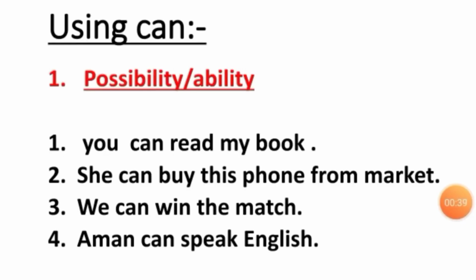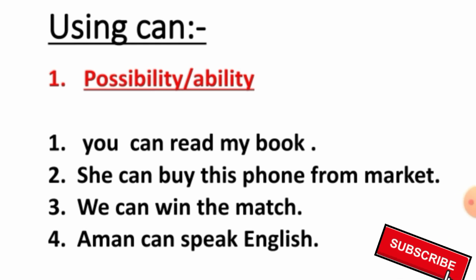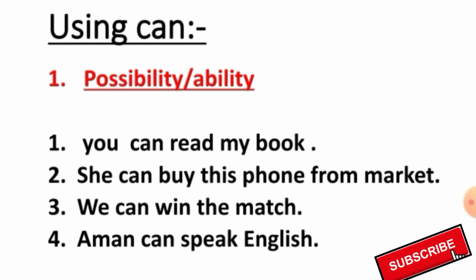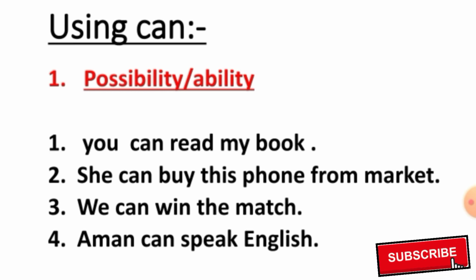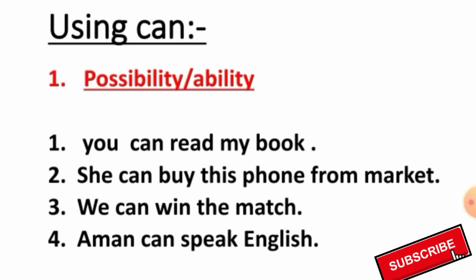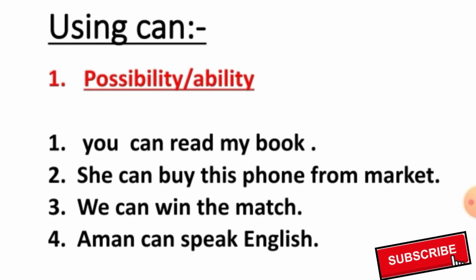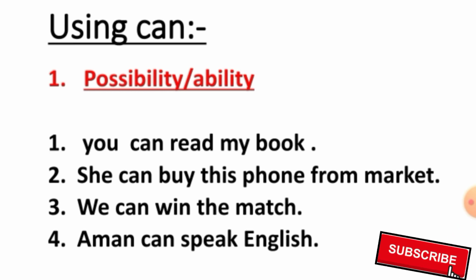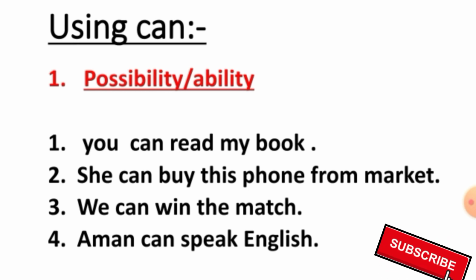First of all, we will talk about can, where we use can and how. The first use of can is possibility and ability. If you are talking about any possibility or ability, then you have to mention can there. Let's understand it through examples. The first example is: you can read my book. This example shows possibility.